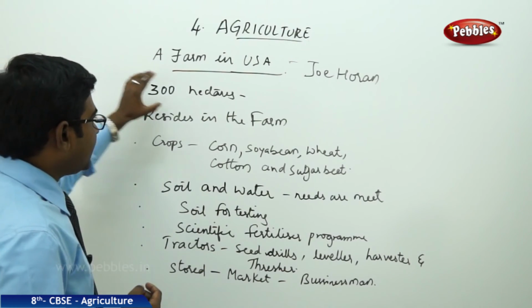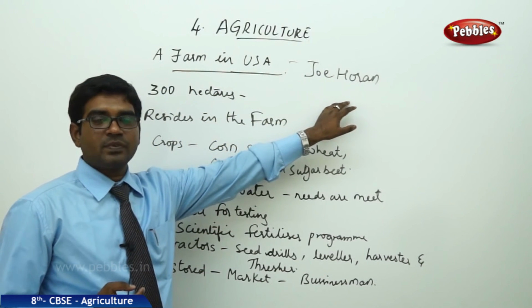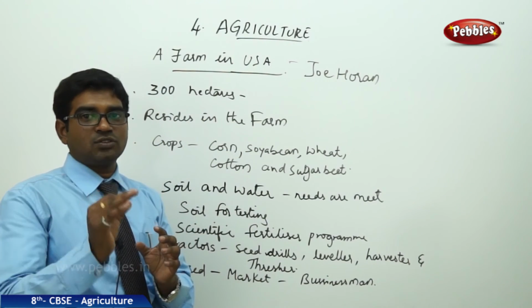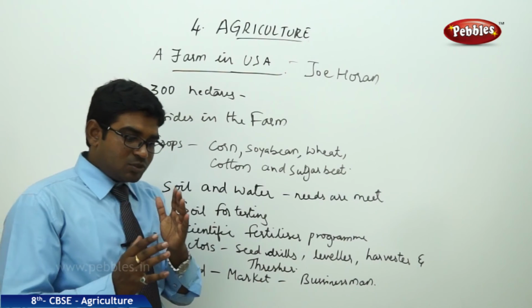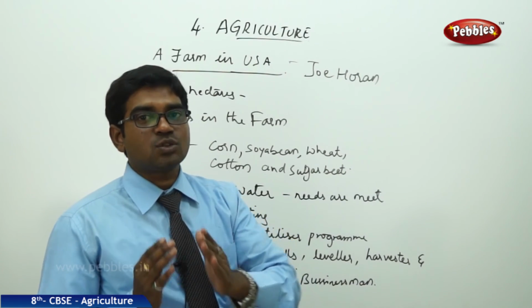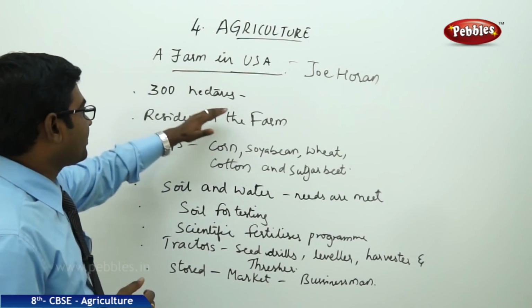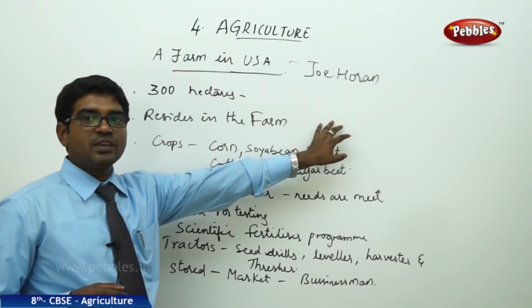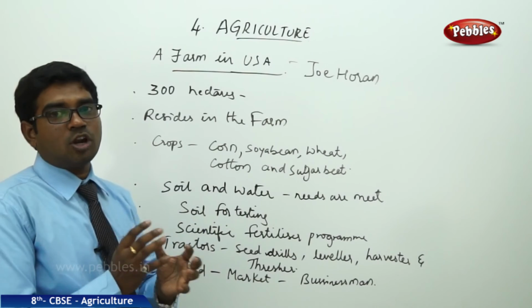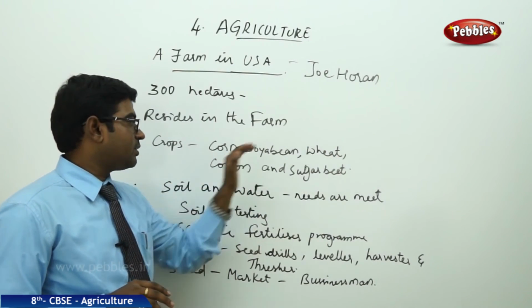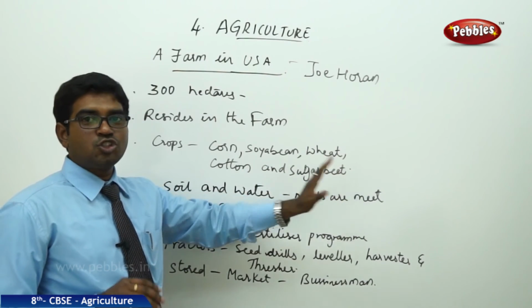He owns 300 hectares of land, whereas the minimum in the US is that they own 250 hectares of land. When it comes to India, they own just 1.5 hectares per person. Here he owns 300 hectares. He resides on the same farm. He cultivates a bulk of crops together, like corn, soybean, wheat, cotton and sugar beet.